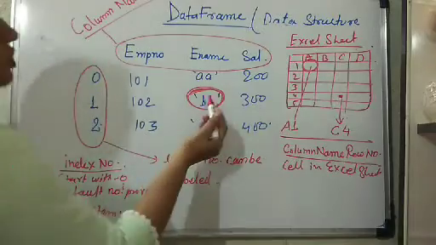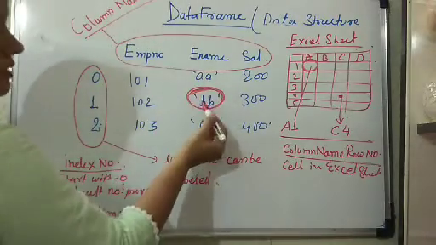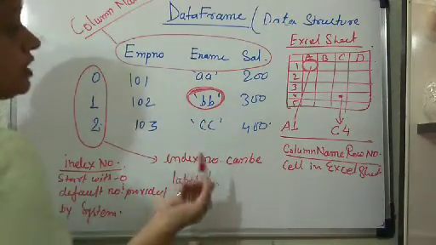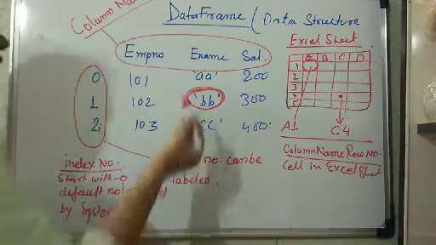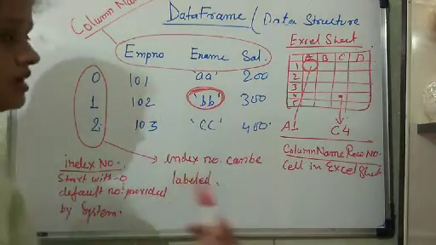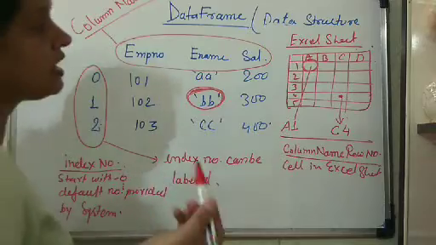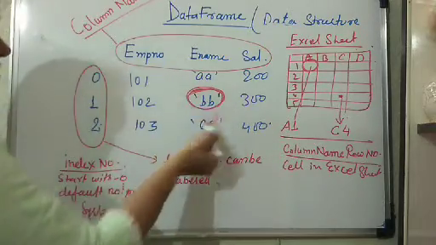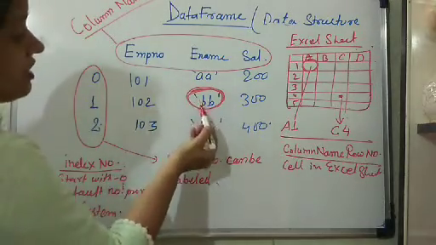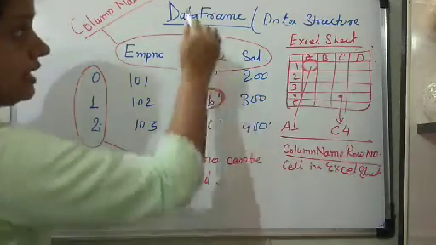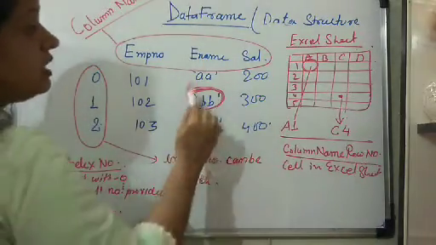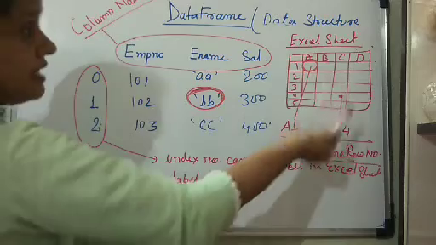Okay, similarly, how can this value be represented, how can you access it, or if you have to change or do something with this value, how will you refer to it? The syntax we will come to know later on, but for now just tell me logically how you can refer to this. So here, column name and row number. As I told you, in a data frame we refer to the data the same as in an Excel sheet.